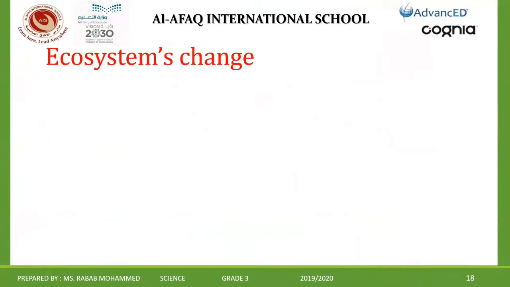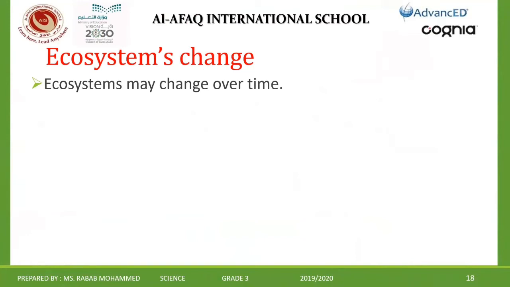Now the last page in our lesson: ecosystems change. An ecosystem is a place where we can find living things and non-living things interacting with each other in their environment. What will happen if the community or the ecosystem changes? Ecosystems may change over time.